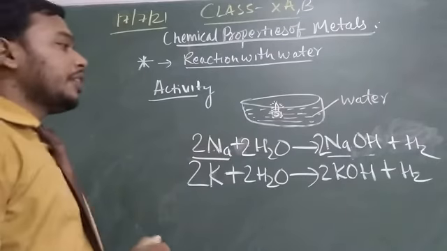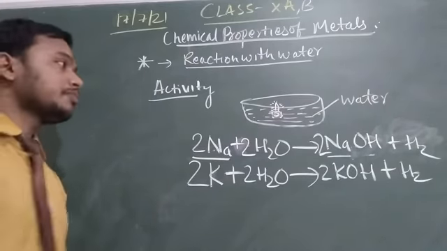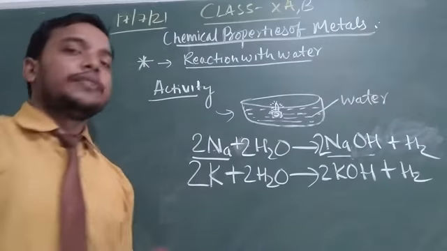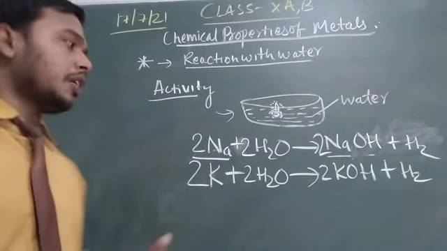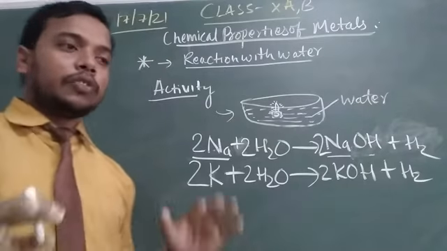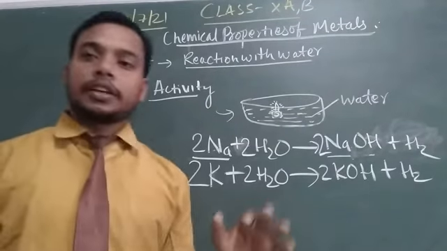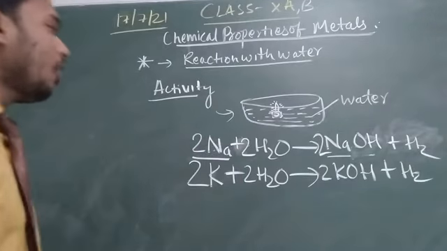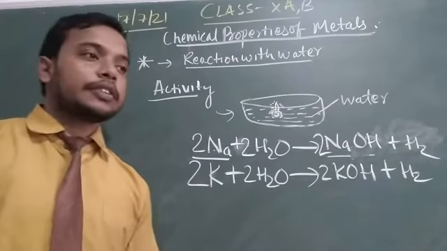In this way, we can see how this reaction and activity take place, and when you observe in your chemistry lab, you will see it clearly, as you have done the practical with these metals. Now another activity,